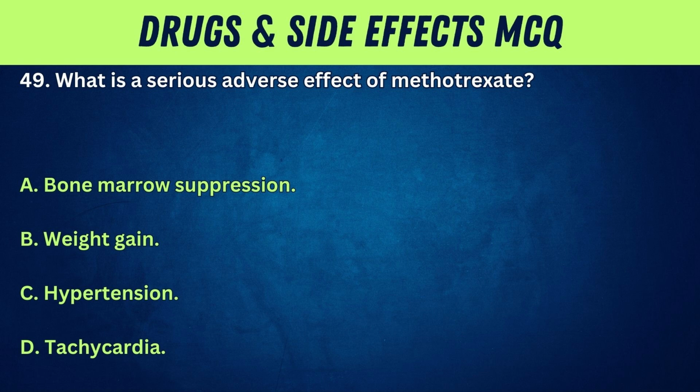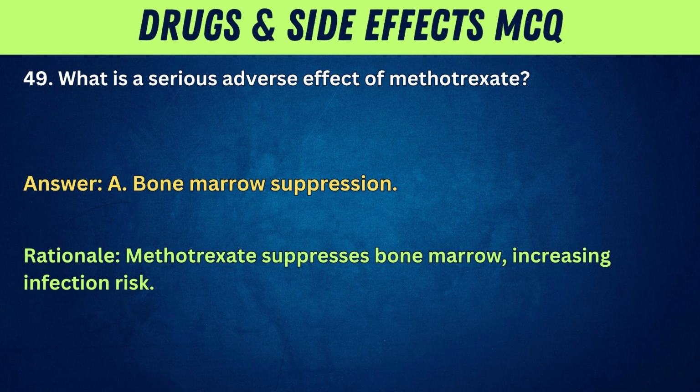49. What is a serious adverse effect of methotrexate? A. Bone marrow suppression. B. Weight gain. C. Hypertension. D. Tachycardia. Answer: A. Bone marrow suppression. Rationale: Methotrexate suppresses bone marrow, increasing infection risk.